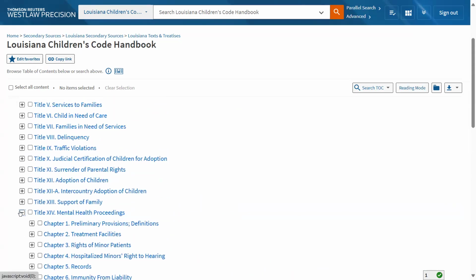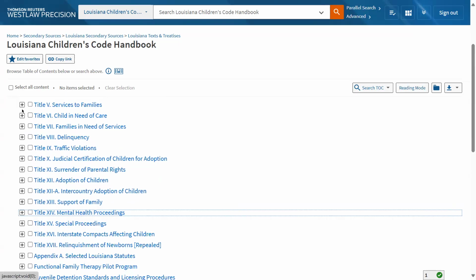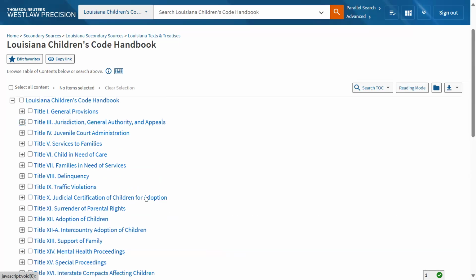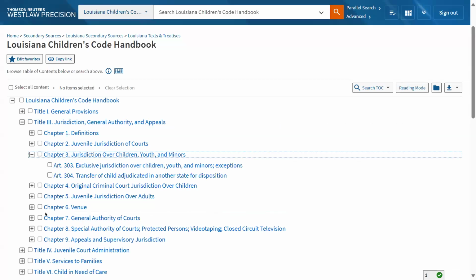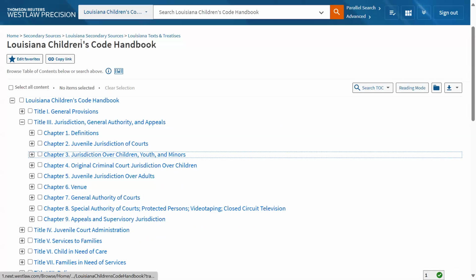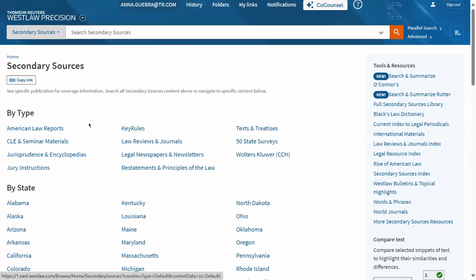So I just wanted to show you this. Again, you could open up each of these different sections to go over and see if there might be anything that is helpful for you. I want to go back to secondary sources to the main screen.